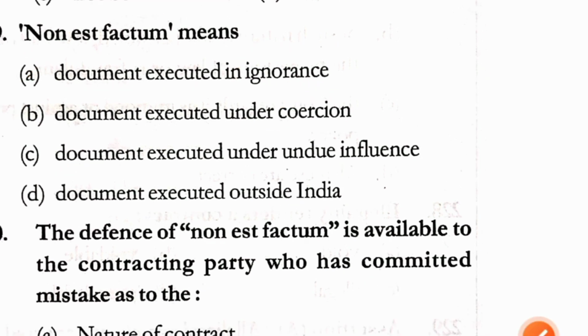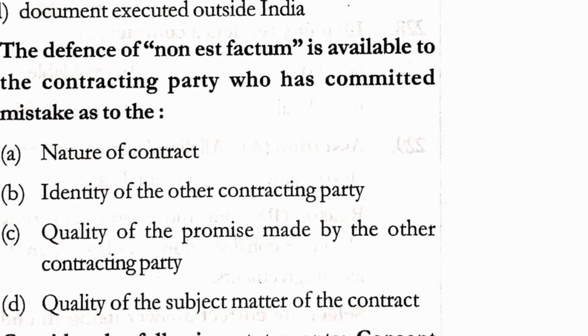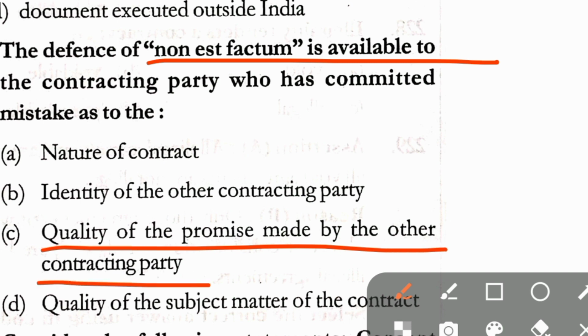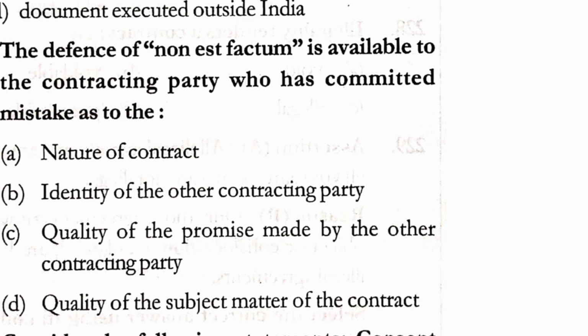Question number 210. The defense of non est factum is available to the contracting party who has committed mistake as to nature of contract, identity of the other contracting party, quality of the promise made by the other contracting party, and quality of the subject matter of the contract. Here in question number 210, correct answer is option A, that is nature of contract.